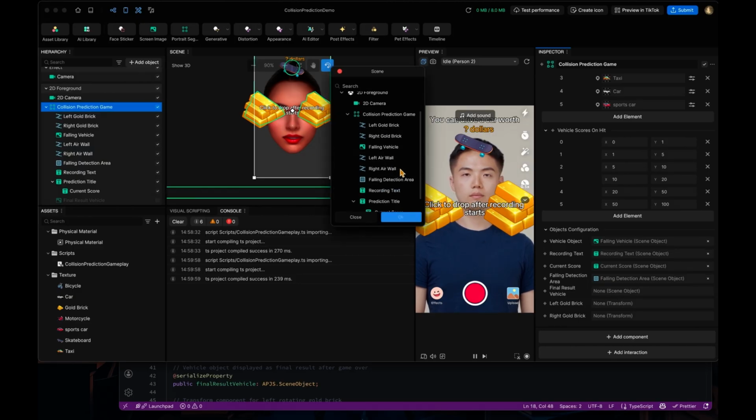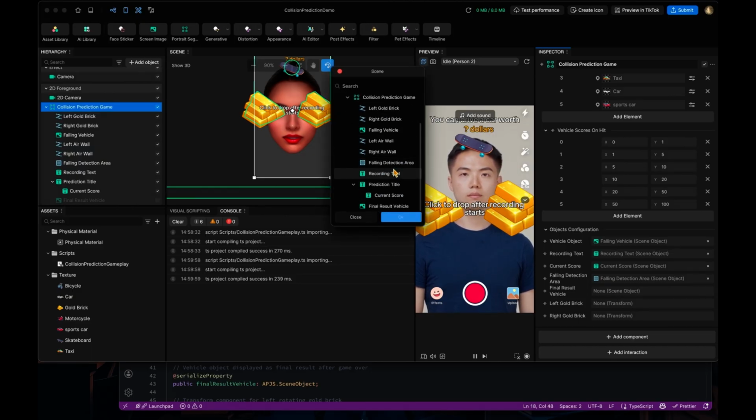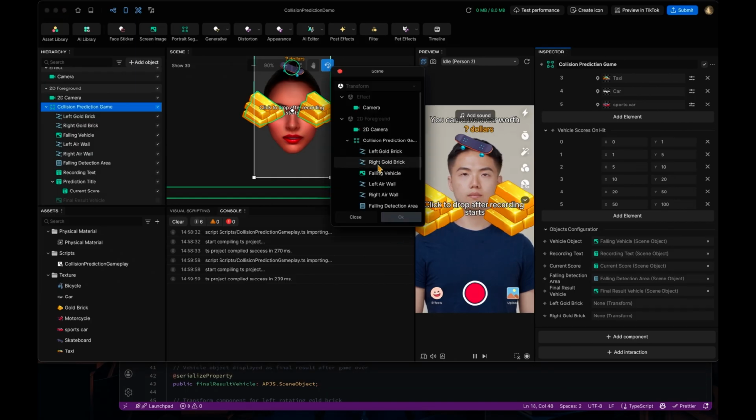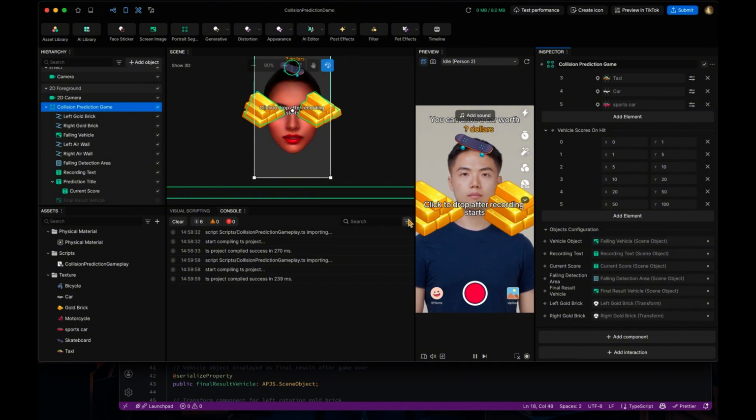We want to show the final vehicle as the final result of the game when the game is over. So it should be the final result vehicle here. And then the gold bricks to the left. And that's done for this UI part.